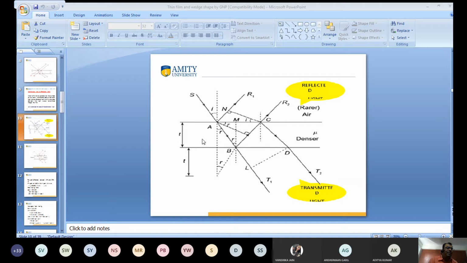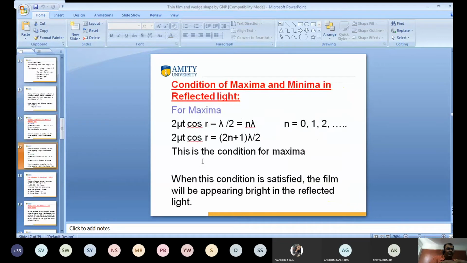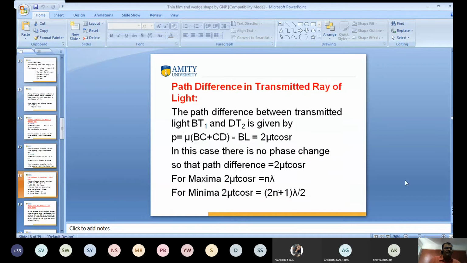We have calculated this one; the path difference is the same, BCD minus BL. The path difference between the transmitted rays BT1 and D2 is given by P equal to mu times (BC plus CD) minus BL.